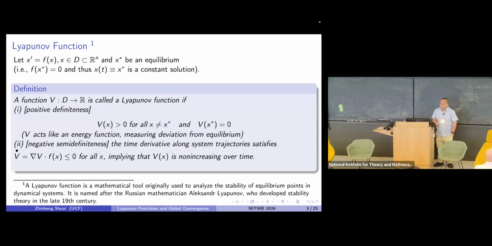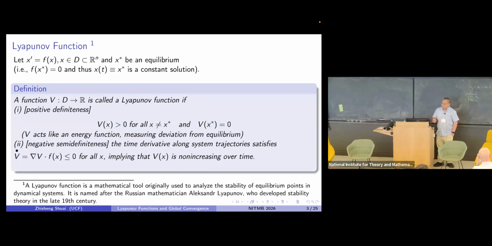Then if you have a function V that is non-negative and vanishes at this equilibrium, and also, as we said just before, the derivative along the solutions of the system is less than or equal to 0, really you are thinking that along the solutions of the differential equations, your V value will be non-increasing, okay? Then we call this a Lyapunov function, okay?